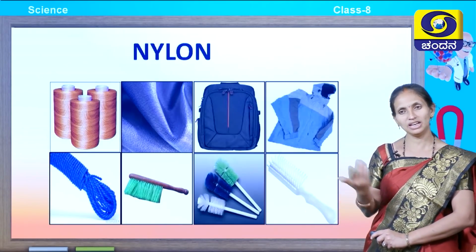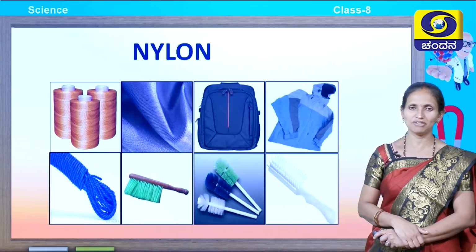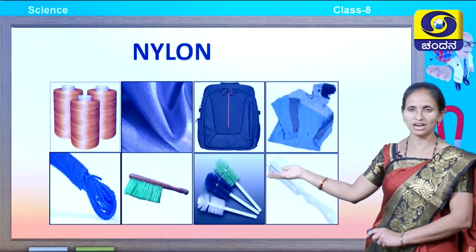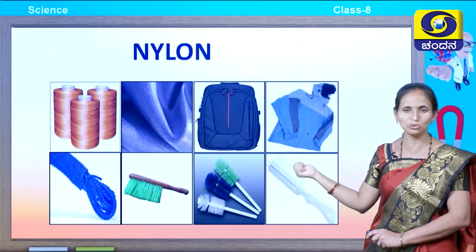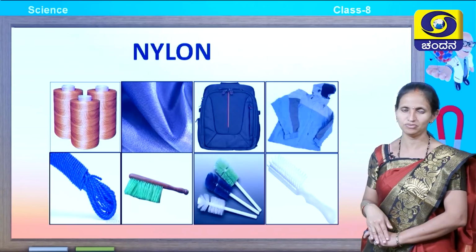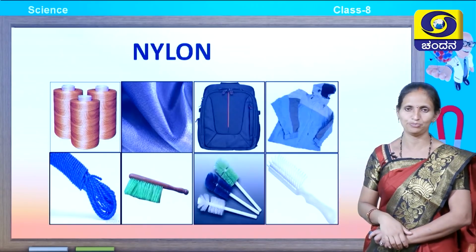Then coming to the next synthetic fiber, nylon. You have seen all these articles that we use in our day to day life. Do you know, children, they are made up of artificial fiber, that is called rayon.